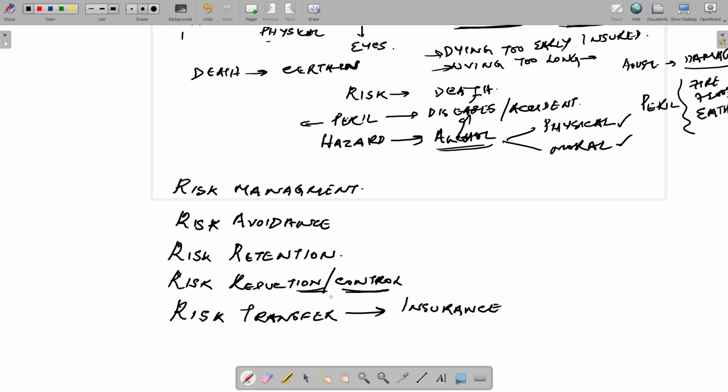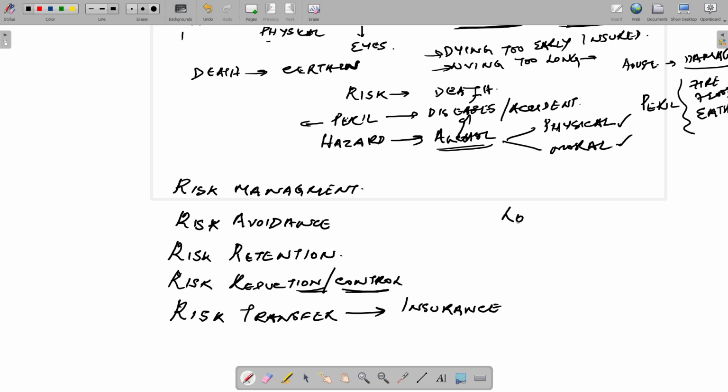And the last one is risk transfer. Risk transfer is nothing but insurance. I am transferring my risk to a third person. That is what we call insurance. Insurance is nothing but transfer of risk.